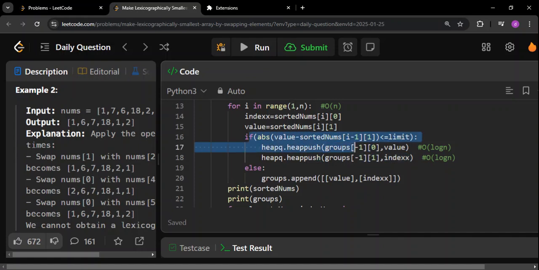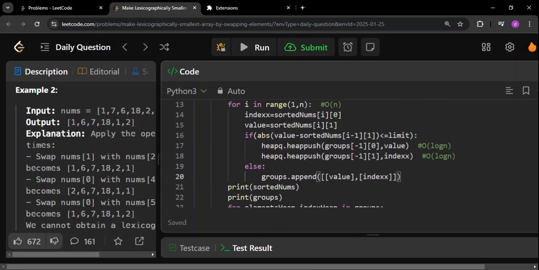If this is not the case, we have to form a new group. So how to form a new group? Just do a groups dot append. This is the whole array. In this array there are going to be two parts. The first part is the value itself, the second part is the index. As simple as that, right? And this will keep continuing. Whenever the value is part of the existing group, it will be added there itself, otherwise a new group will be created.